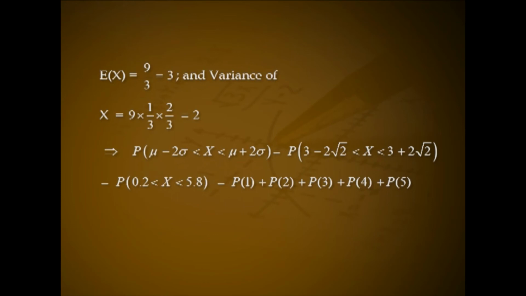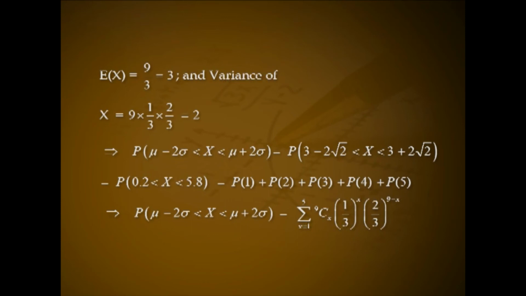That is probability of 0.2 less than x less than 5.8. That is P of 1 plus P of 2 plus P of 3 plus P of 4 plus P of 5. This implies probability of mu minus 2 sigma less than x less than mu plus 2 sigma equal to summation x from 1 to 5 9Cx (1 by 3) raised to x into (2 by 3) raised to 9 minus x.